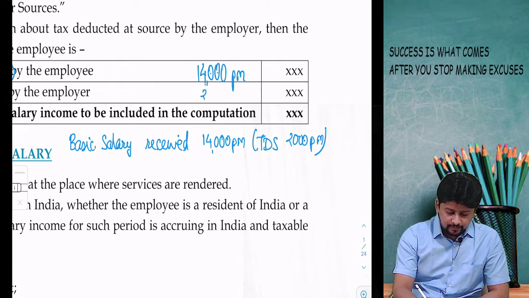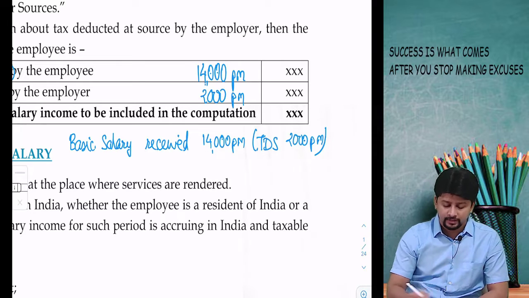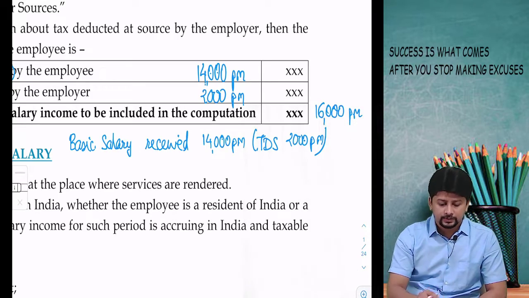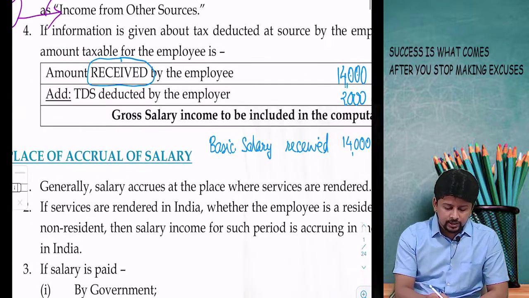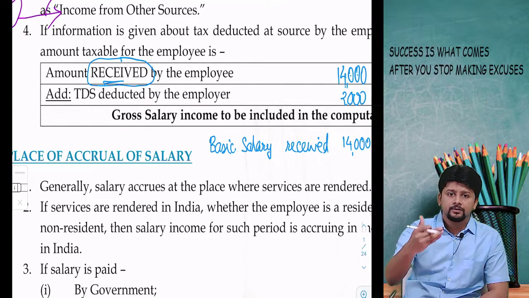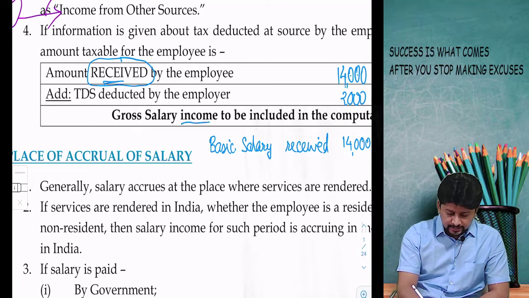But we will have to add back this amount because salary received is different, salary income is different. His income is 16,000, he is receiving a check of 14,000 because of TDS. So if the information given is the amount received, then you add back the TDS amount to the received amount, and that is your salary income.